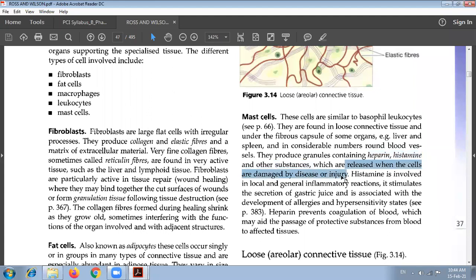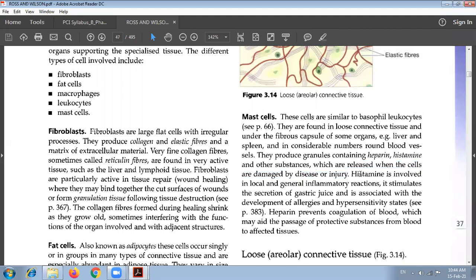So the mast cell has granules containing specific substances, like heparin and histamine, which are released in response to disease or injury whenever it occurs to the body.